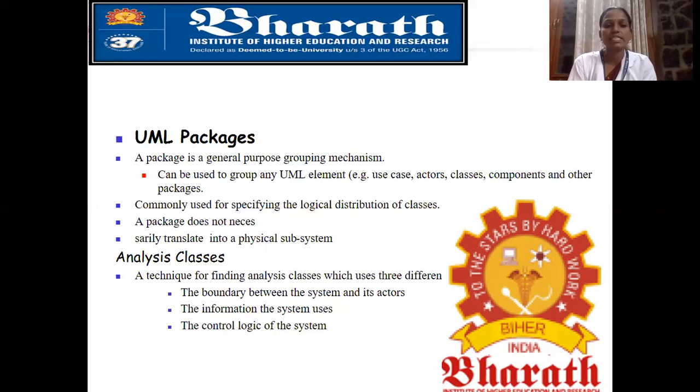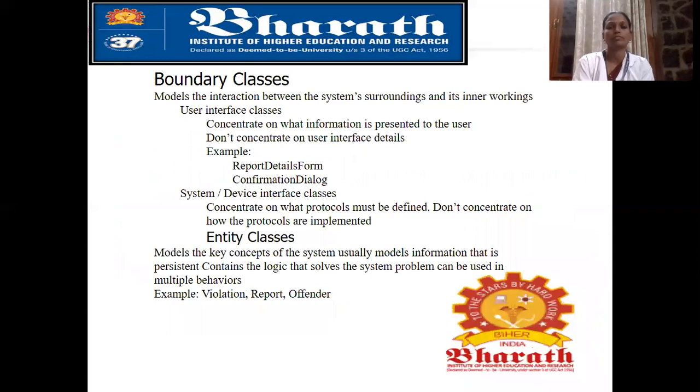Next, analysis classes. A technique for finding analysis classes which uses three different perspectives: the boundary between the system and its actors, the information the system uses, and the control logic of the system. So here we will see boundary classes and entity classes.